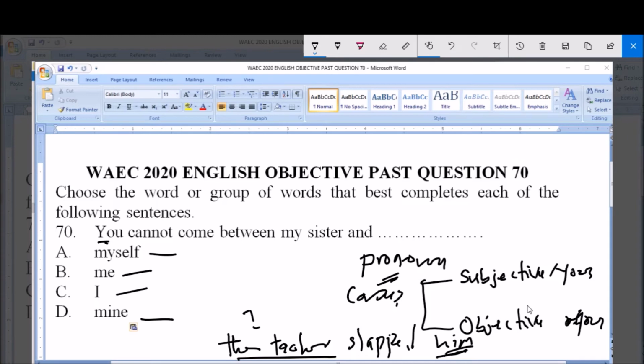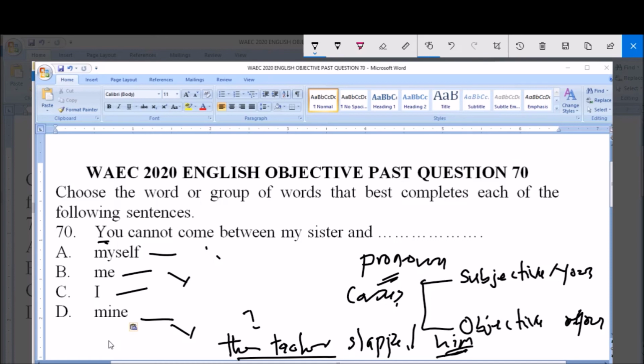Now, you cannot come between my sister and I, not me, not my, not myself, is I. You cannot come between my sister and I. That is, maybe the speaker here is trying to prove to somebody that you cannot cause trouble or be troublesome between he or she and his or her sister.